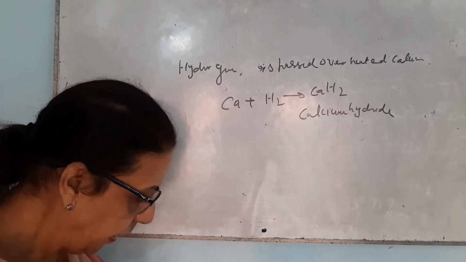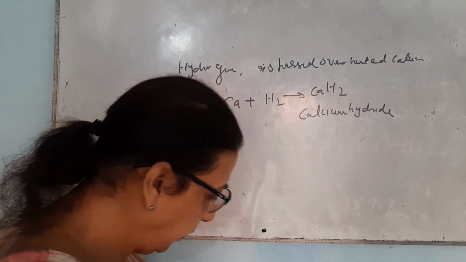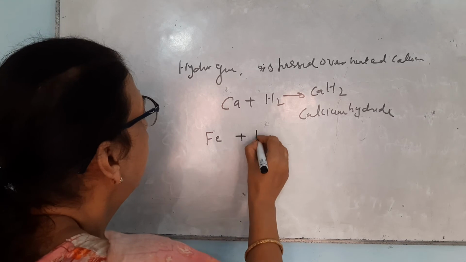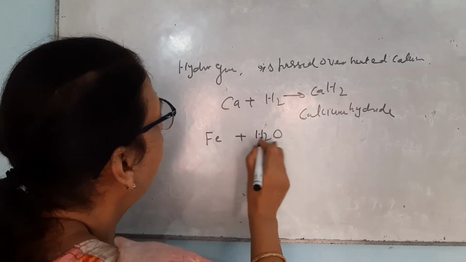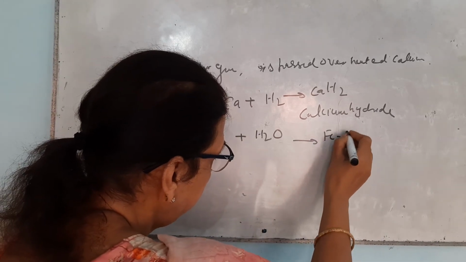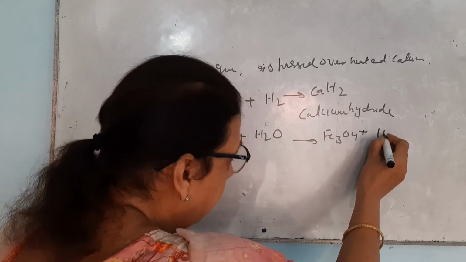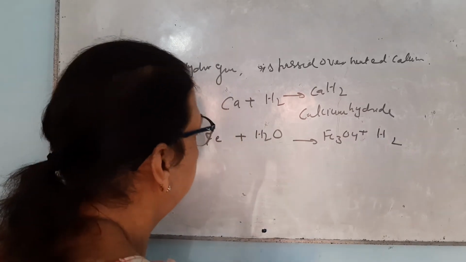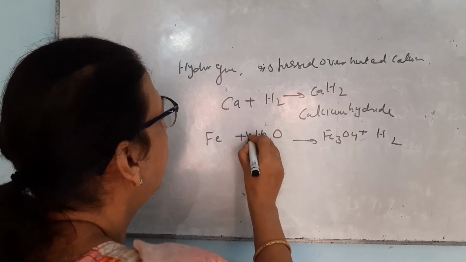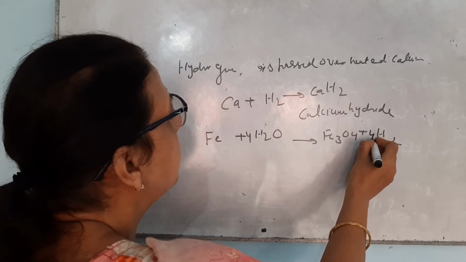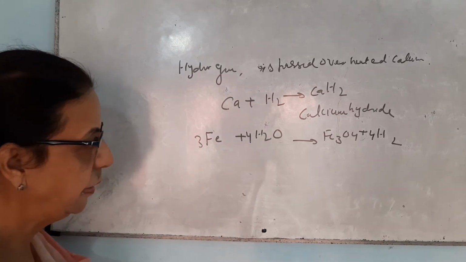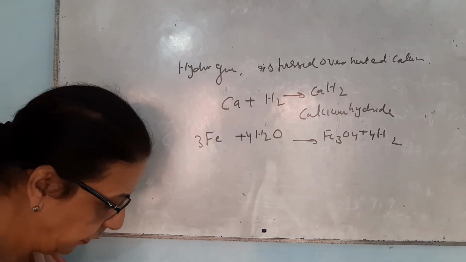The next one is red hot iron reacts with steam. The formula of steam is H2O. There will be formation of Fe3O4 with hydrogen. So you can very easily write the reaction. There will be formation of Fe3O4, that is iron oxide, with hydrogen.